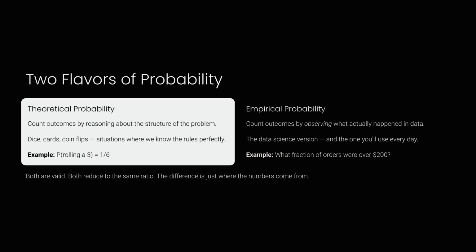There are 2 flavors of probability, theoretical and empirical. Theoretical relies on understanding the rules of a situation, like dice or coins. Empirical probability, which we use in data science, comes from observing what actually happens in data.